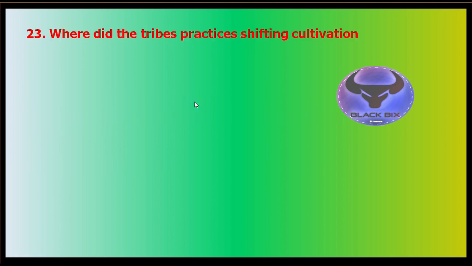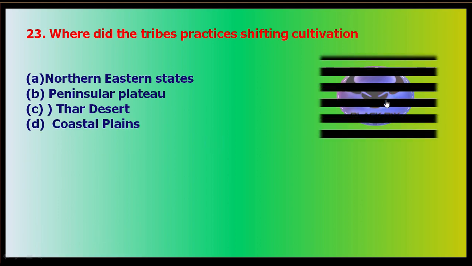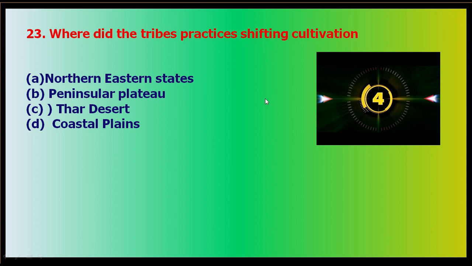Okay, next one is question number 23. Where did the tribes practice shifting cultivation? Again, an easy question. I think the question mark is missing anyway. Option A: in the northeastern states, like Nagaland, Manipur and Assam. Or B: in the peninsular plateau region. Or C: in the Thar desert. And option D is in the coastal regions. Time starts now. So where did they do shifting cultivation?